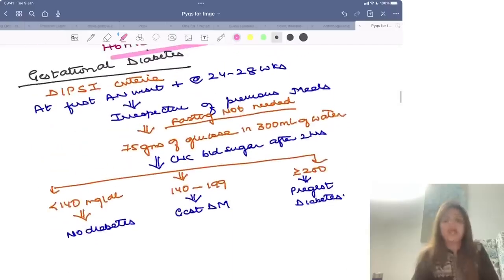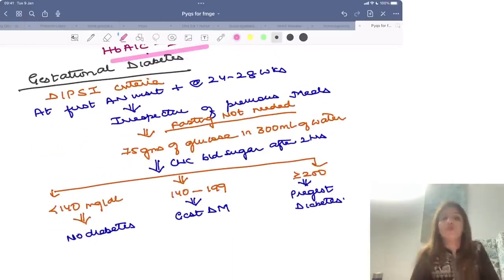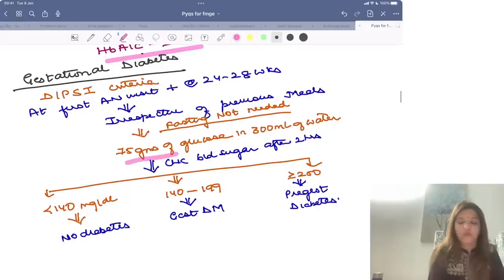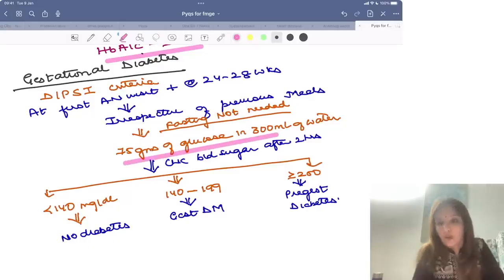Right? For gestational diabetes, I'm sure all of you know the DIPSI criteria. The Government of India says that to diagnose gestational diabetes, you have to do the test at the first antenatal visit and between 24 to 28 weeks, irrespective of previous meals. Whenever a pregnant female comes to you, you are going to give her 75 grams of glucose in 300 ml of water.